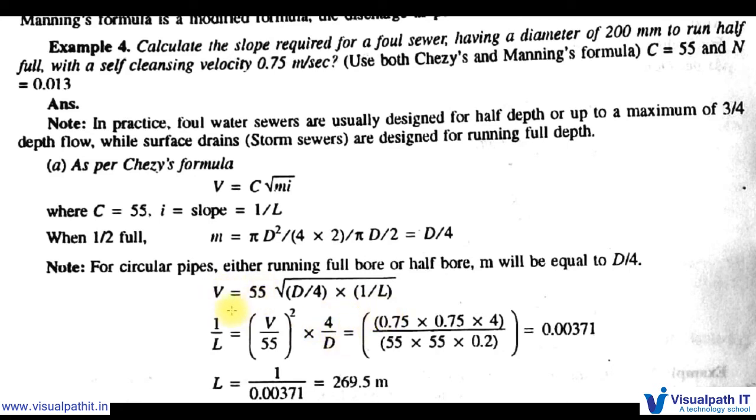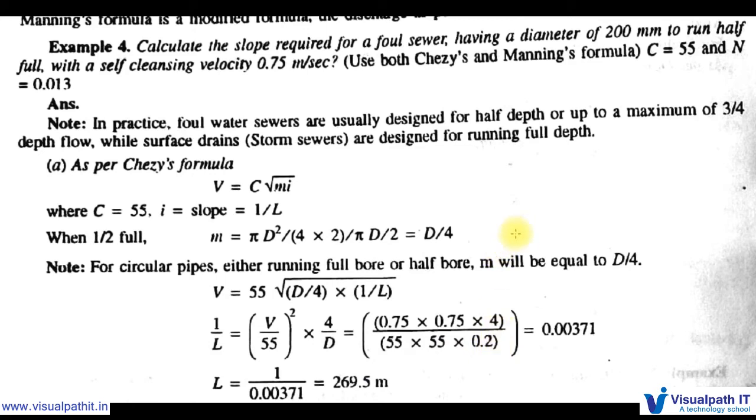So if 55 comes this side, V by 52, and this root, if it comes this side, it will become square into this d by 4. If it comes this side, it will become 4 by d. So V we know 0.75 into 0.75, because V square is there, divided by 55 into 55, because 55 square is there, into 4 by d.